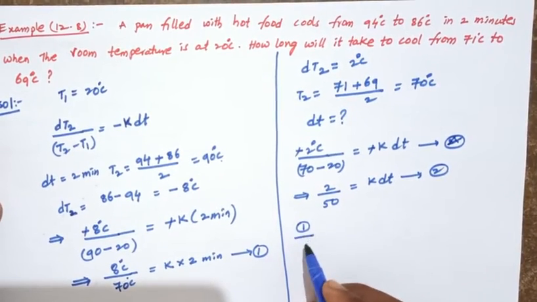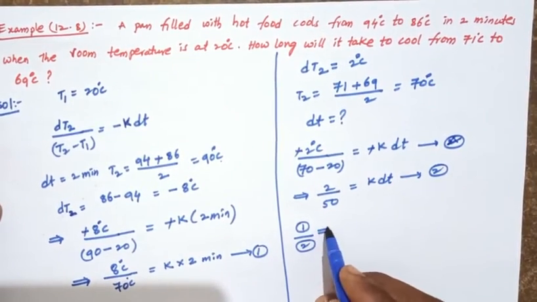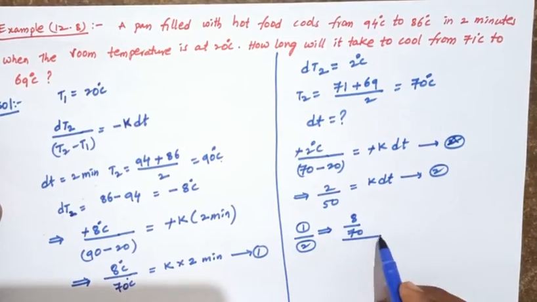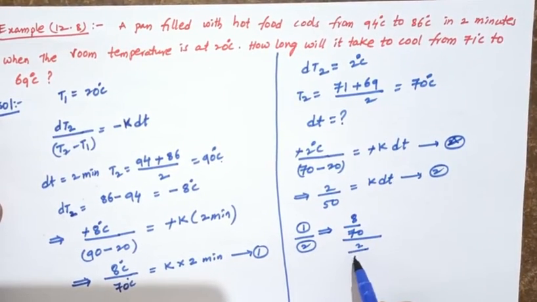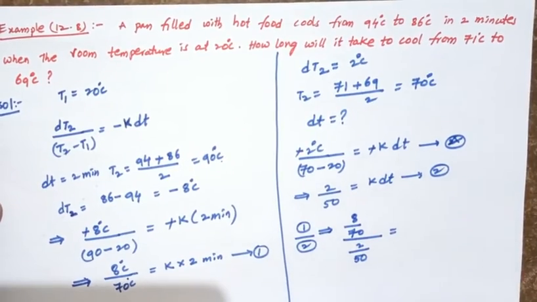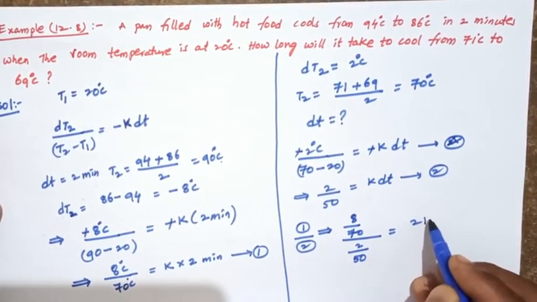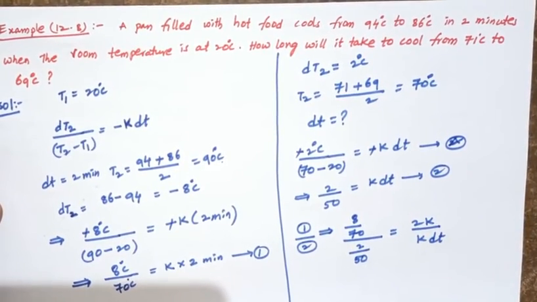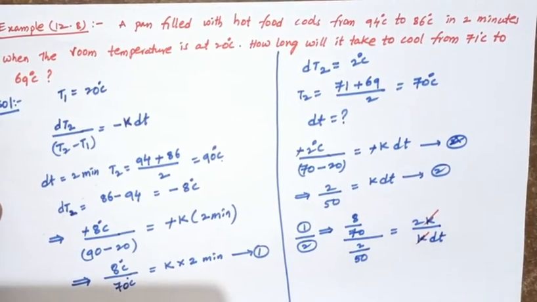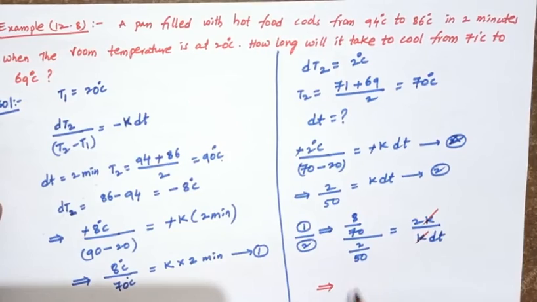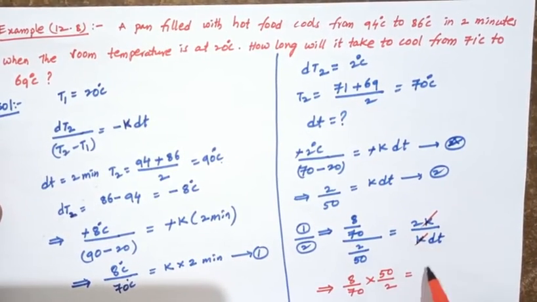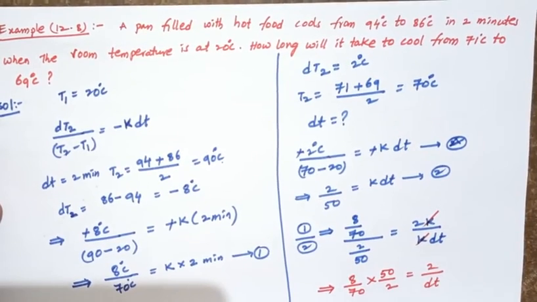Taking equation number 1 by equation number 2: 8 by 70 divided by 2 by 50 equals 2 into K divided by K into dt. Here K gets cancelled. So it is written as 8 by 70 into 50 by 2 equals 2 by dt.